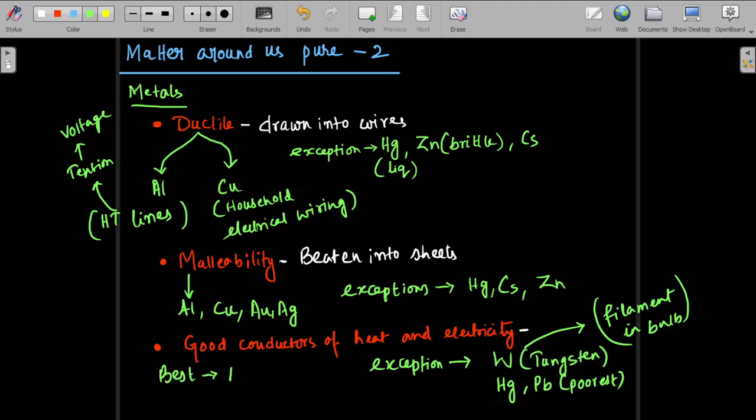The best conductor is silver. That is why some economists have an idea that gold price can come down but silver price should not, because silver is something that we use not only in jewelry but also in industry, due to its various good properties, one of these being a good conductor of heat and electricity. Please write: silver is the best conductor of electricity.